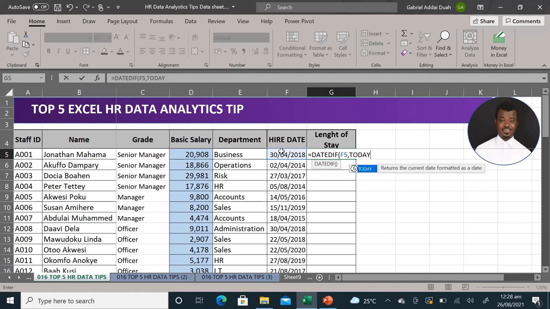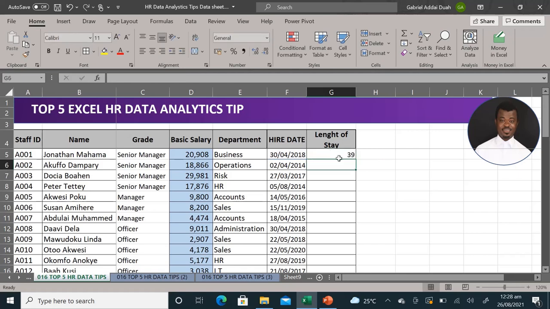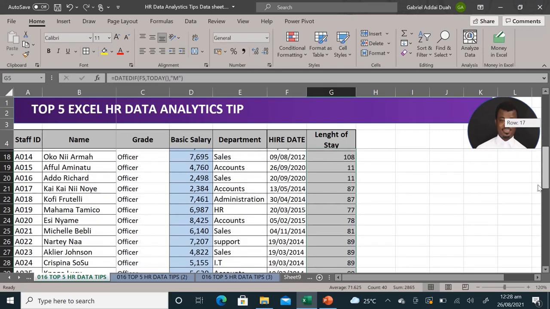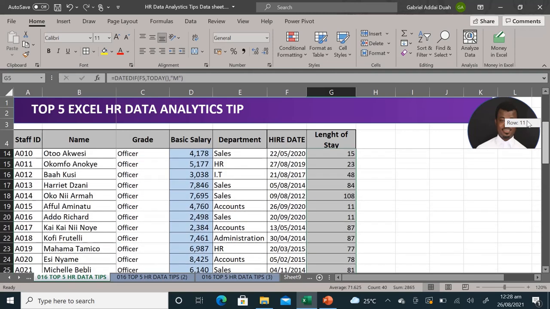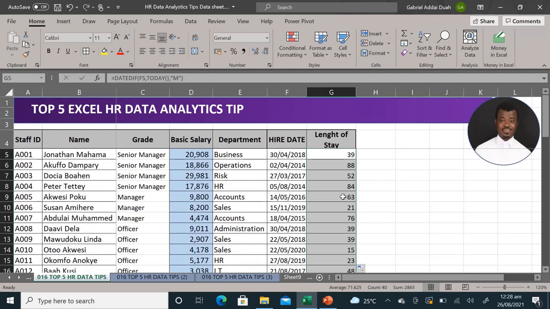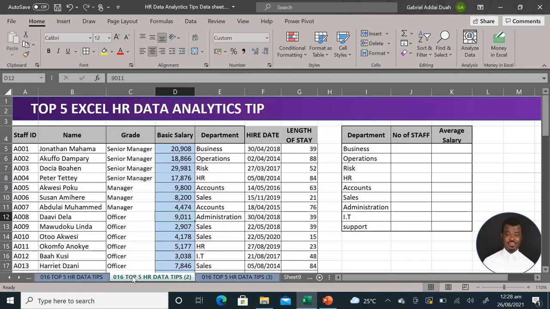You write the function name. Your first one, that is F5, is my previous, that is my hiring date. And I have today's function, comma, and I bring in an M. The M there represents the number of months. It is always ideal you do it in months. That is so simple and straightforward. That is our first tip that every HR data analyst or HR professional should know.